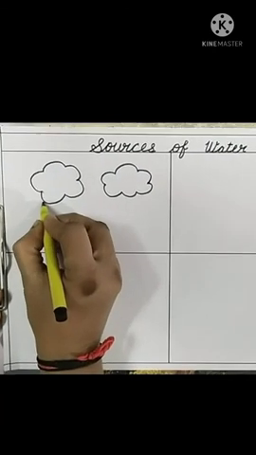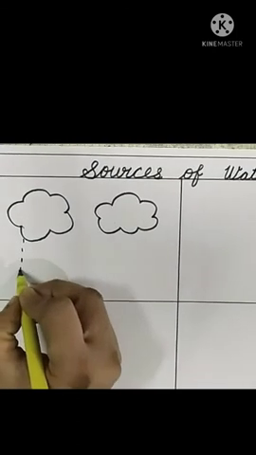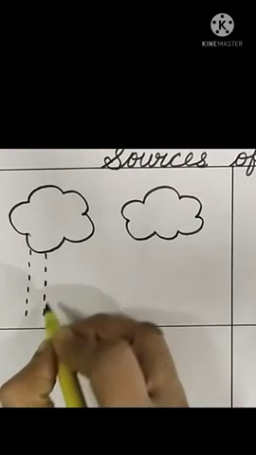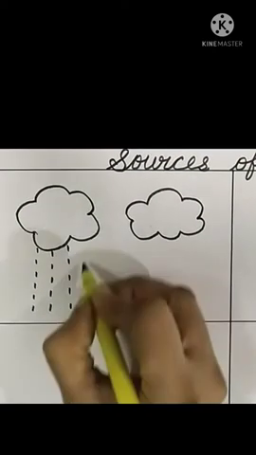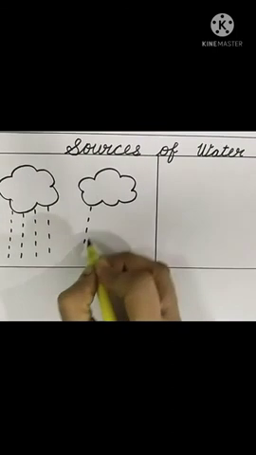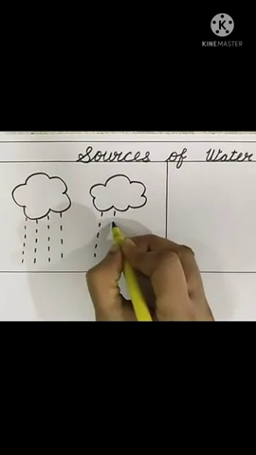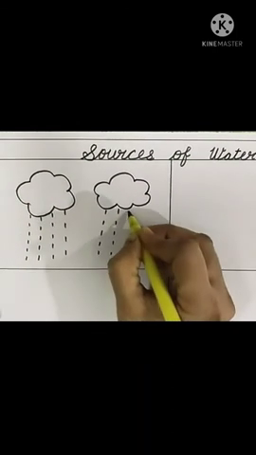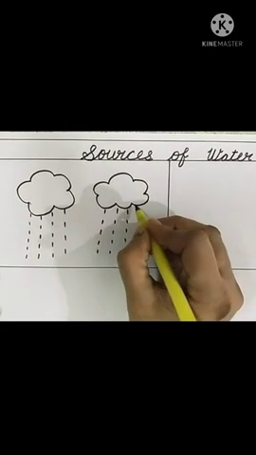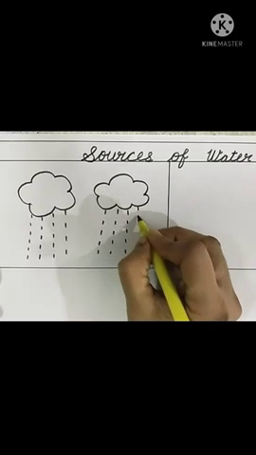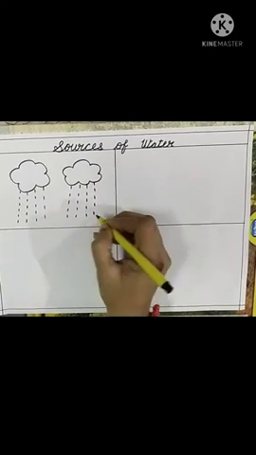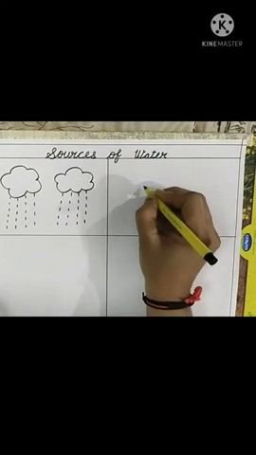Now we will draw small standing lines like this. Draw again small standing lines. My dear students, as I have already told you that we get water from rain, so rain is the main source of water. Now draw our next picture.